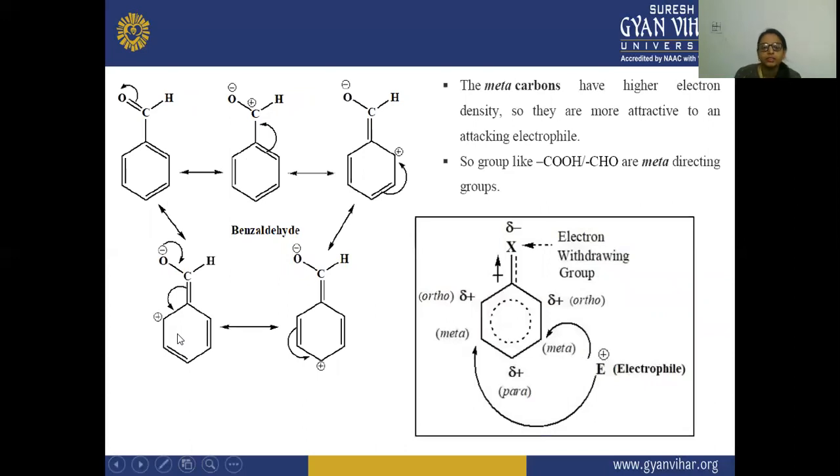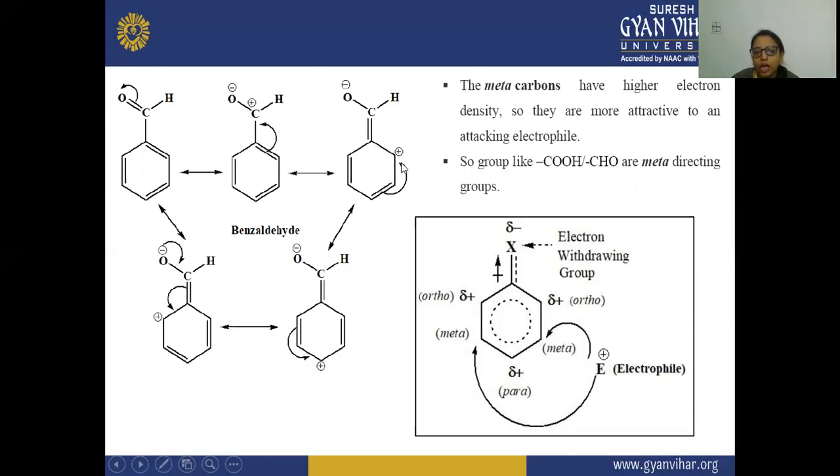So here next, this is the case of benzaldehyde. Here you will see that the benzaldehyde also has the double bond to O. This double bond O will also withdraw electrons from this position, and the oxygen will get the negative charge and the carbon will get the positive charge. So this positive charge will shift. There is a resonance happening, and on the ortho position there is a positive charge.